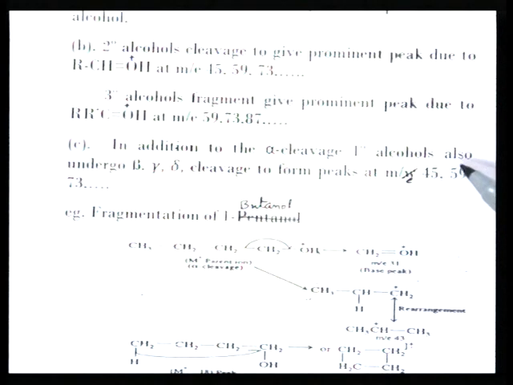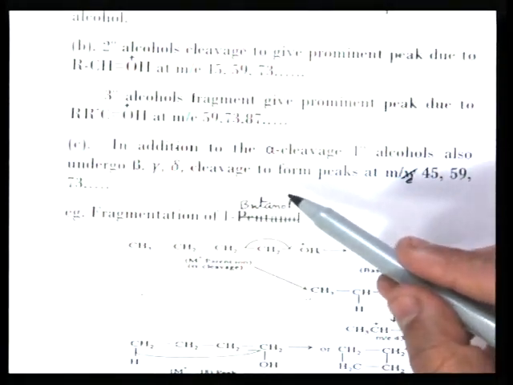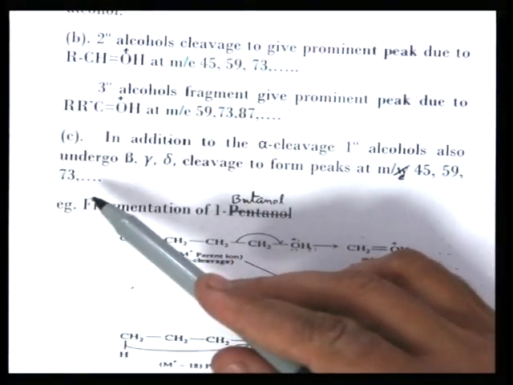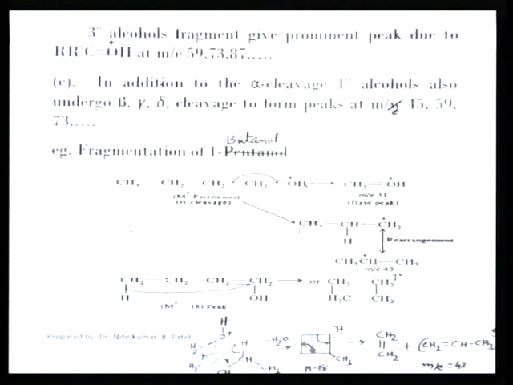Now, in addition to the alpha cleavage, primary alcohols also undergo beta, gamma and delta cleavage to form peaks at M by value 45, 59, 73. So, beta, gamma and delta cleavage are also there along with the alpha cleavage. Now, an important compound, 1-butanol: the fragmentation of 1-butanol is shown here.